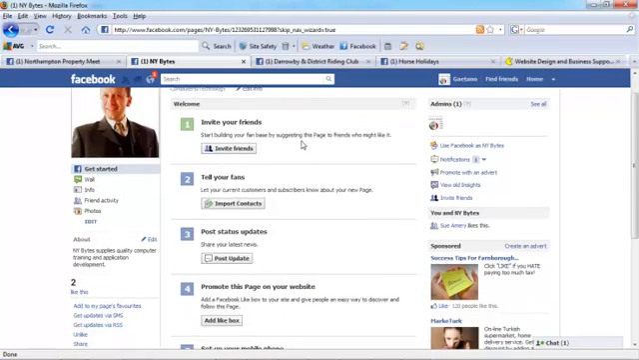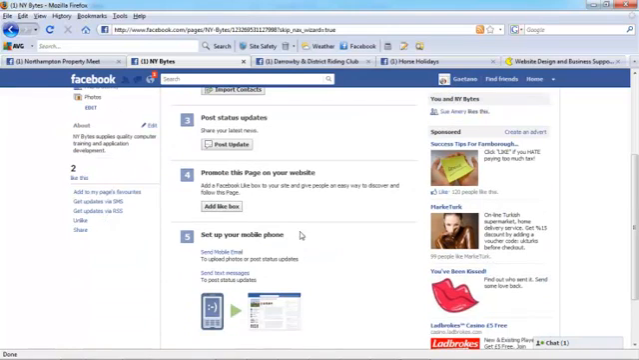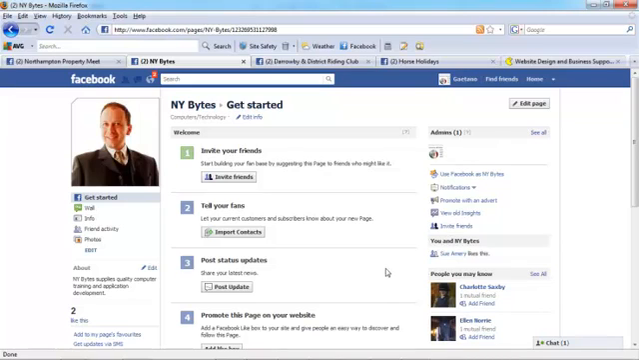Now on the welcome screen you have the option to invite your friends. We've already done that. Tell your fans, so you'd import contacts from outside. Post status updates. Promote this page on your website, so you could add a like box to your website that effectively links through to here. Now once you start a new page, there are a couple of settings that really need changing before you proceed.